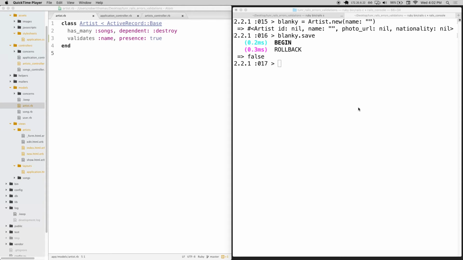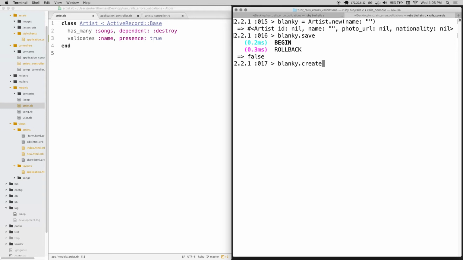Save it, but it isn't successful, so it rolls back the changes. I know it's kind of weird. You would think that if it didn't save it, it just wouldn't save it, and you wouldn't need to put the rollback in there. But it's just sort of a safeguard in case anything actually did get changed. So there's that. Now check out what happens.